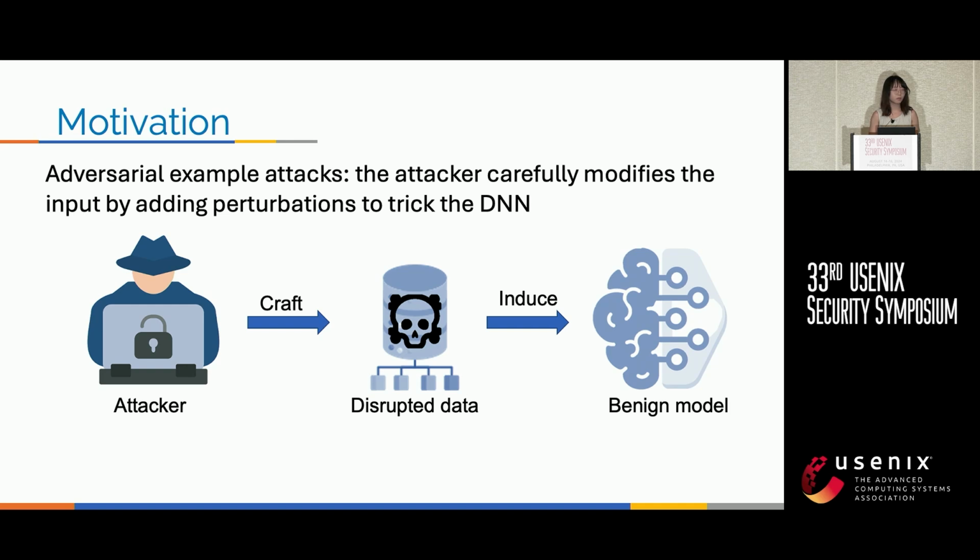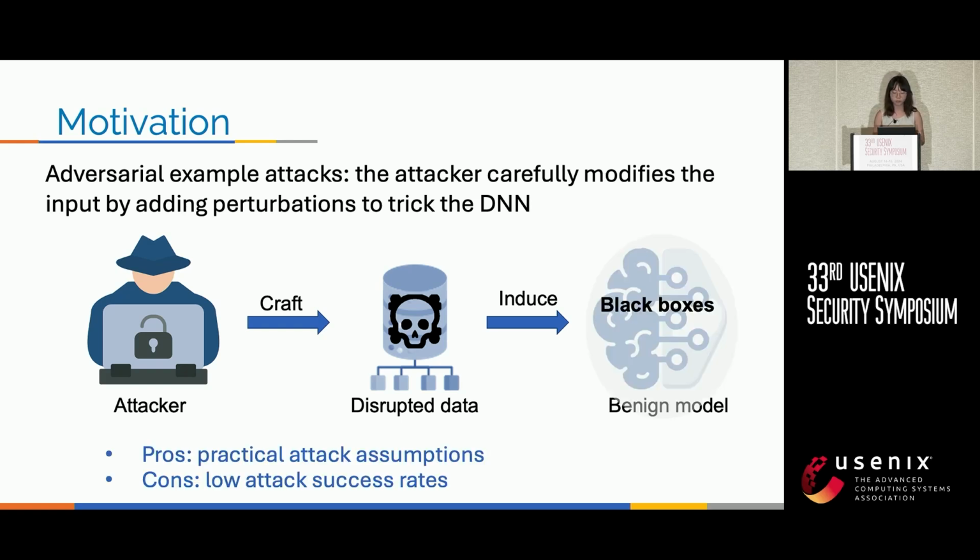On the other hand, adversarial example attacks, also called AE attacks, usually take place in the inference phase, where the attacker adds noise to manipulate the output of the model. These attacks are more practical because they can operate under the assumption that the attacker has no access to the training process. But they usually suffer from a low attack success rate when the model is black-box.